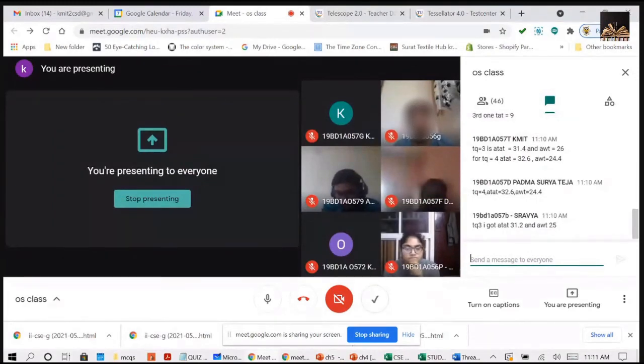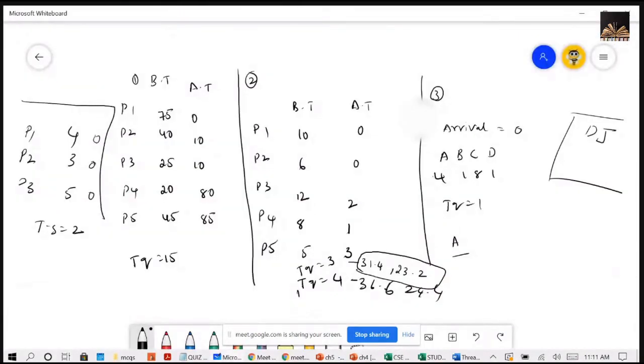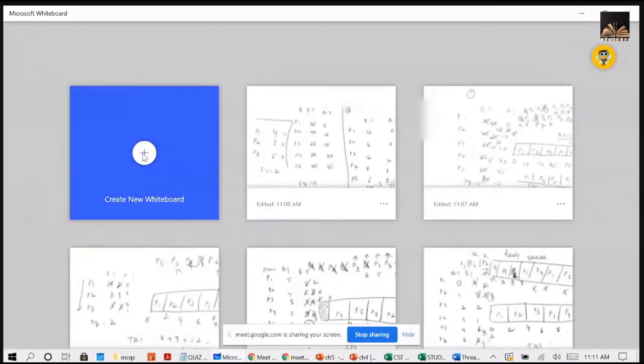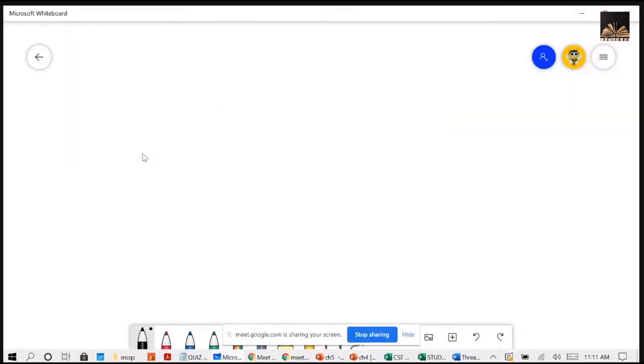Okay, I am solving this. Please quickly check the answers now. Someone on your mic can tell me the question quickly for the time quantum second one. For time quantum 3, I am doing. How many processes are there? Someone on your mic can tell me because I can't open the previous slide now. Ma'am, 5 processes.